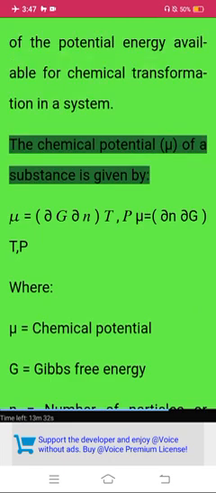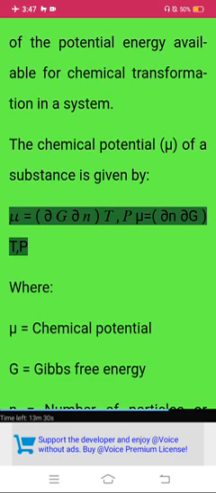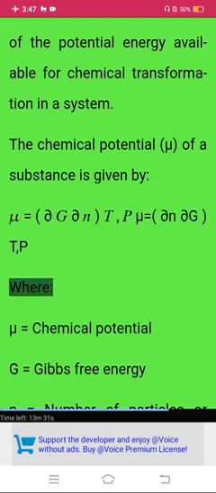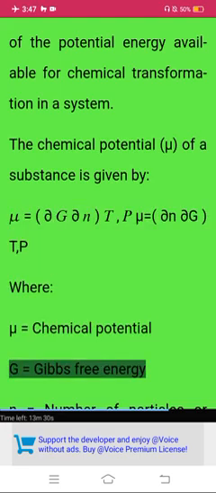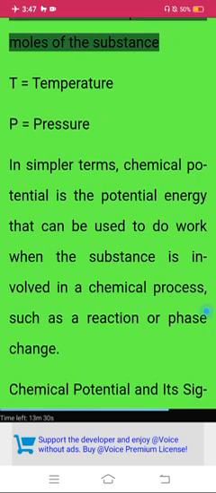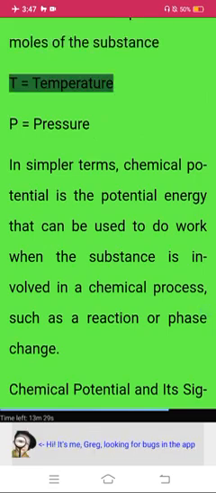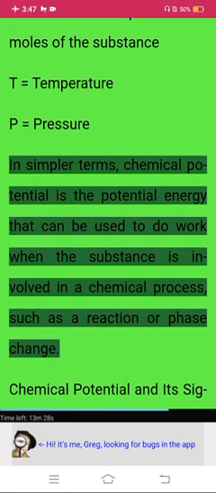The chemical potential mu of a substance is given by mu equals the partial derivative of G with respect to N at constant T, P. Where mu equals chemical potential, G equals Gibbs free energy, N equals number of particles or moles of a substance, T equals temperature, P equals pressure. In simpler terms, chemical potential is the potential energy that can be used to do work when the substance is involved in a chemical process, such as a reaction or phase change.